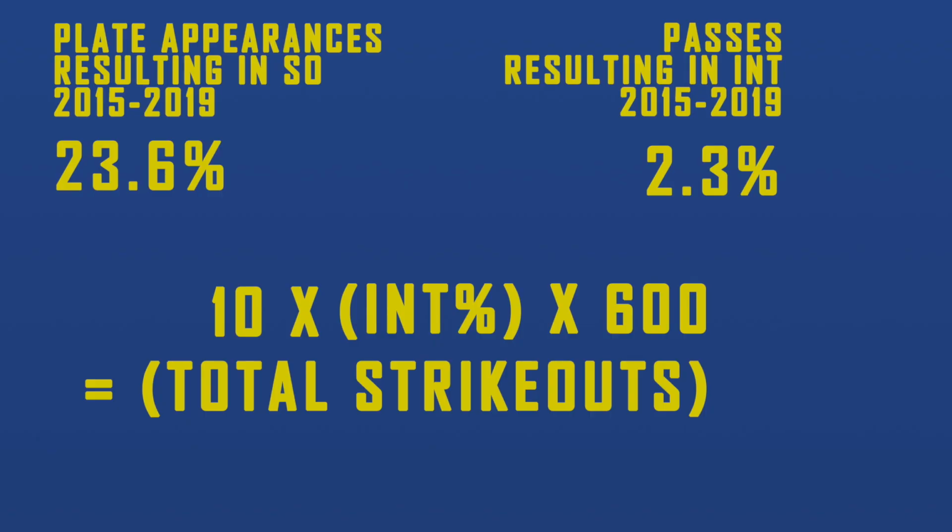We got another really clean one. This one's going to be a super easy conversion. So if we multiply that number by 10, we're going to get our strikeout percentage, and then we're going to average it around 600 at-bats. And lastly, we have touchdowns to home runs.